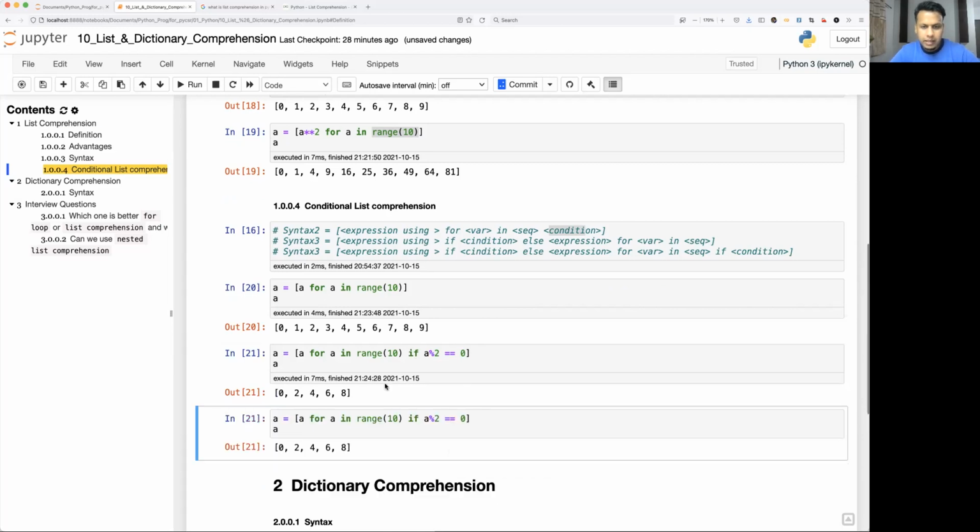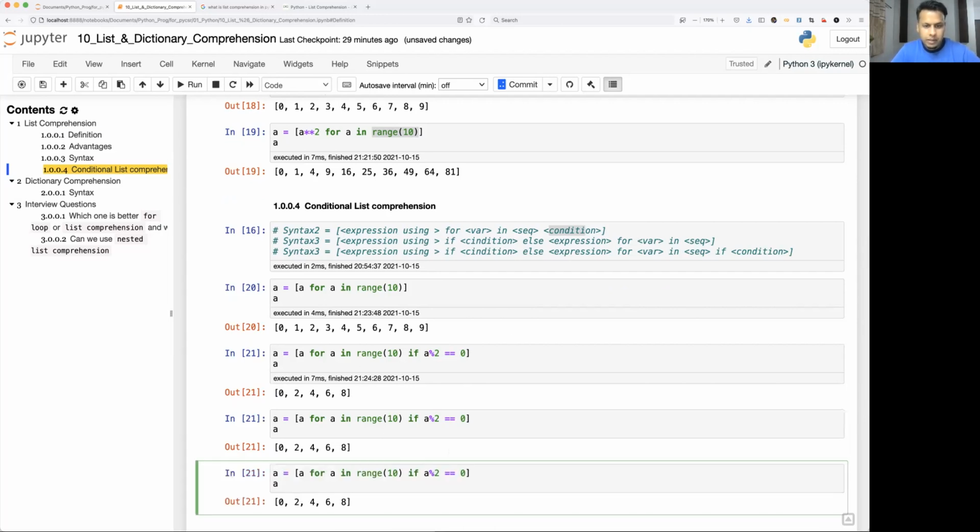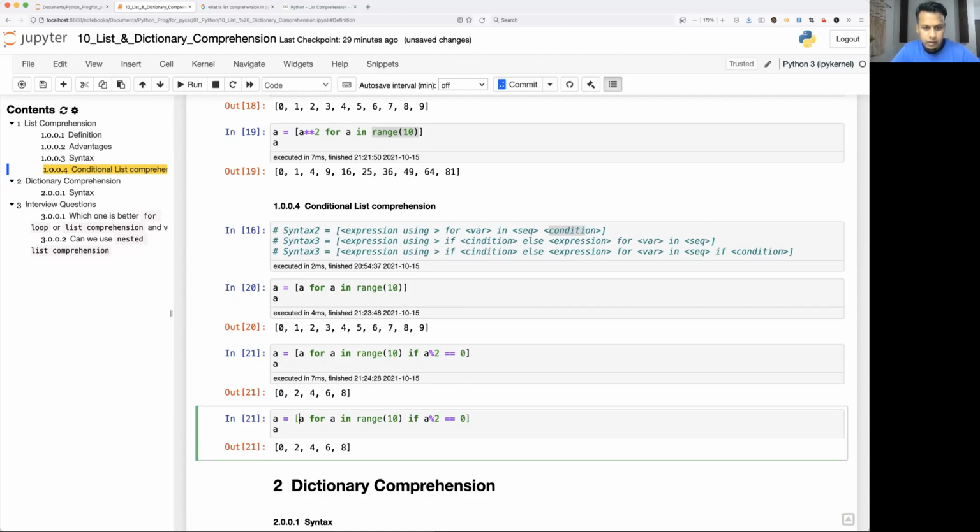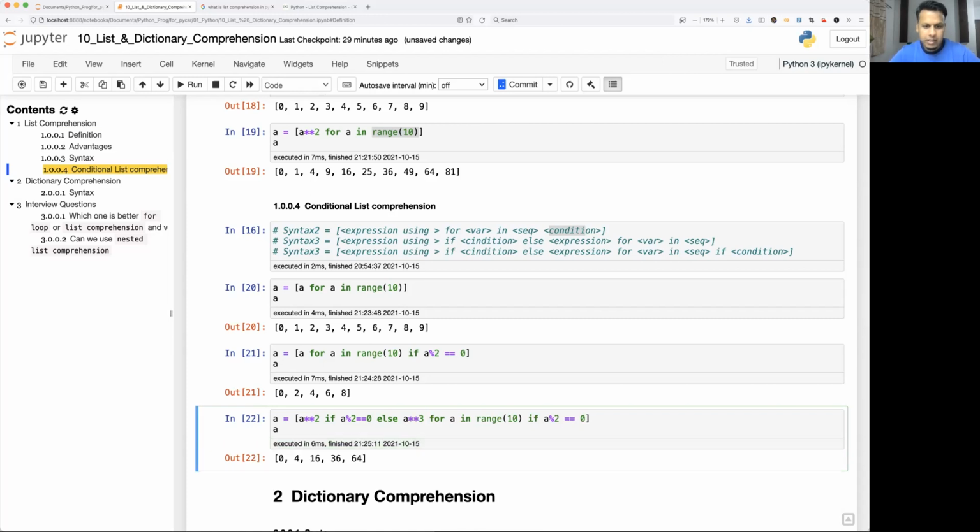Now I'm going to take another example along with this. I'm going to use if else before the for loop. So if a modulo 2 equal to 0, if this condition is true, then evaluate this expression. So if the given number is an even number, then take the power of 2, else, in case it is not true, then use else: take the power of 3. Okay. Now see the magic here.